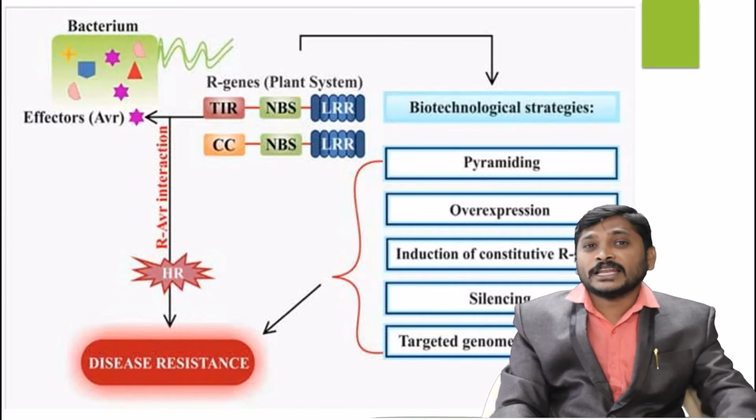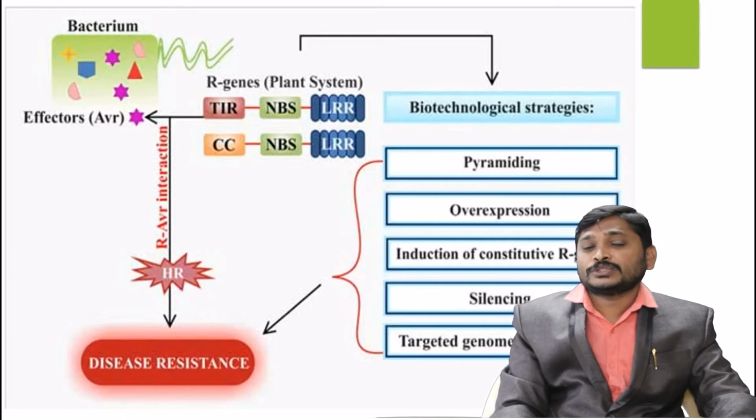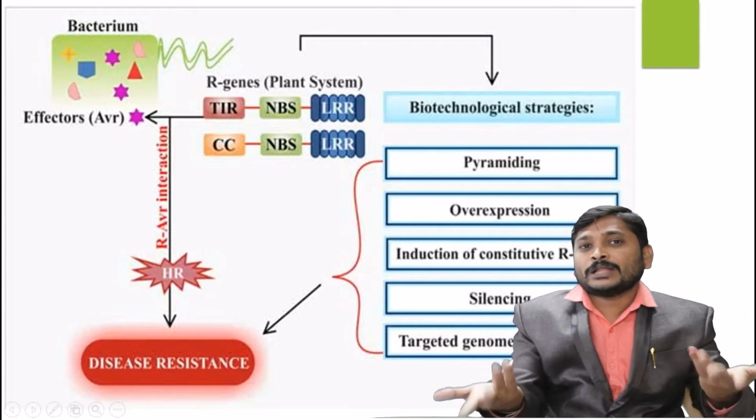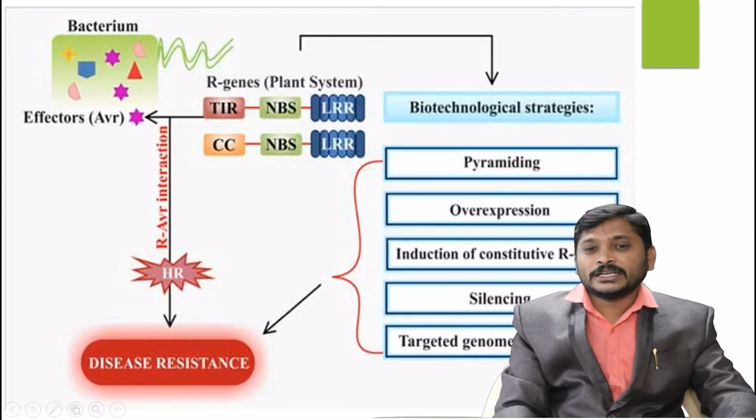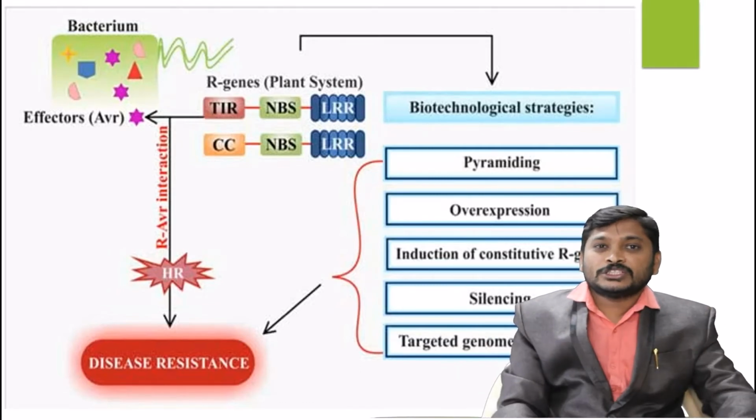If genes are silenced, some events lead to more damage. But if a particular gene, like a pathogen-required protein, is silenced, that leads to nutrient limitation. In nutrient limitation conditions, the pathogen no longer survives. And there is triggered genome modification. For targeted genome modification, we can also target genes to modify the plant system and create a genetically modified plant system.